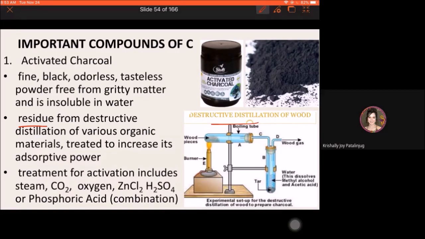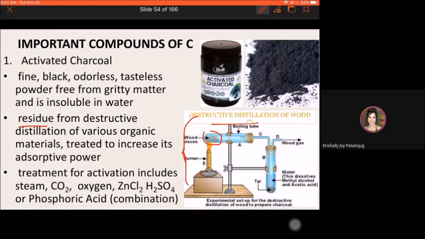So this is actually a setup. This is the setup for how to do destructive distillation. Say for instance, you have an organic material, usually wood, pieces of wood, any kind of wood. You put it in the vessel for destructive distillation and heat it.